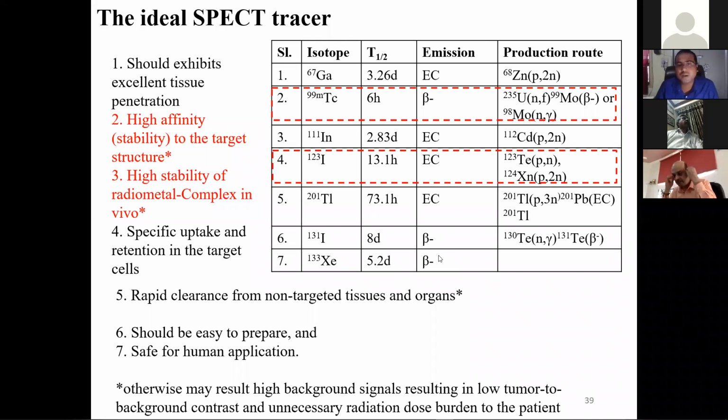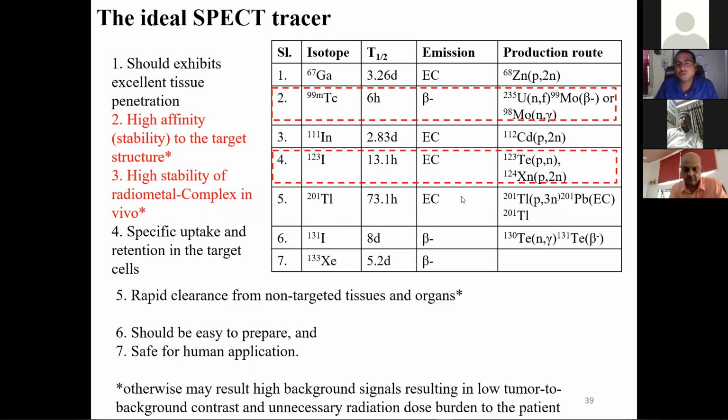In the case of SPECT, we also need to enrich molybdenum-98, but it is not present in such a low amount, and production of isotopes from the reactor is always cheaper. Because of that, the isotope for SPECT is cheaper compared to PET. I'll come to that in detail after some time.